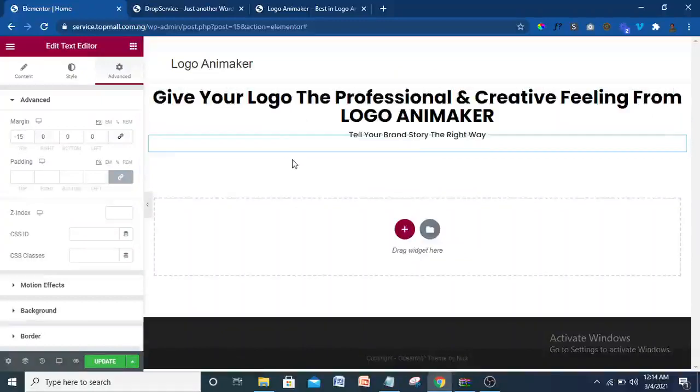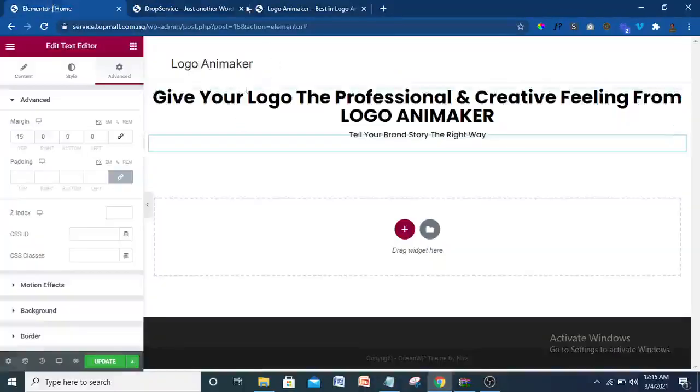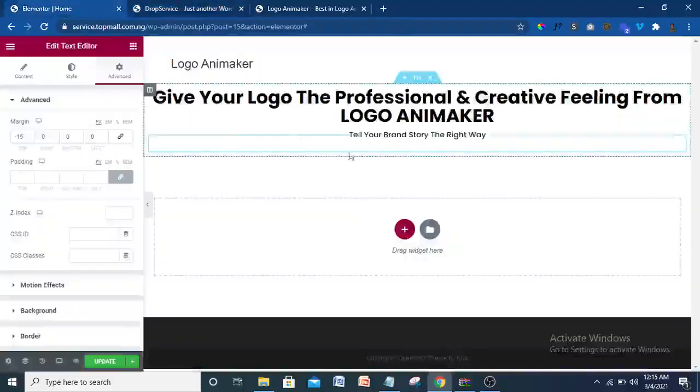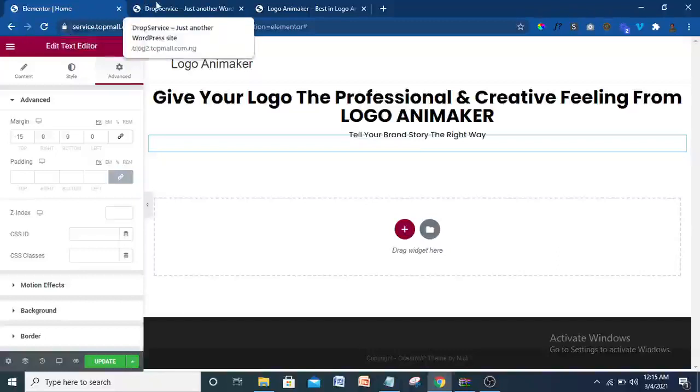Now the next thing I'm going to do, let me check this out. I need to put in all these images, all these videos. I already added the video. In the description box, I'll give you a link where you just click and are able to download all the videos, all these logo animations. They are very small in size, extremely small, so I'll put them in a zip file. You just click on the link, it takes you to my website where you'll be able to download the zip file very fast.